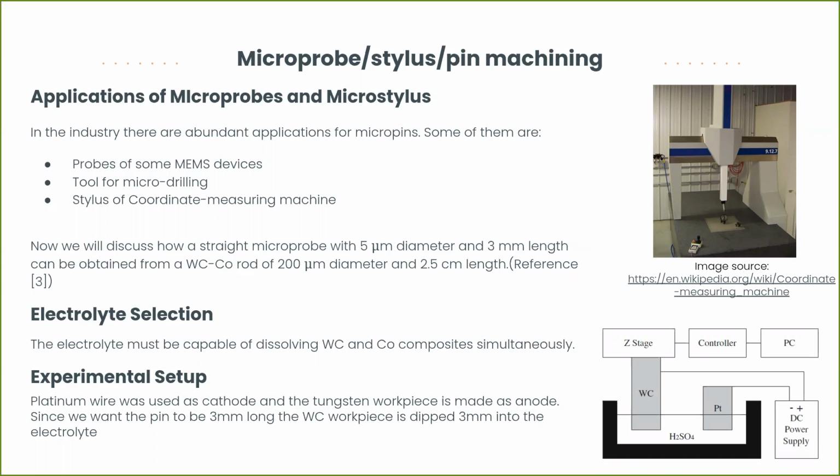And as you might have noticed, most of these applications require the probe or the stylus to have good wear resistance. So tungsten and its alloys are a good choice. So we study how we make them.